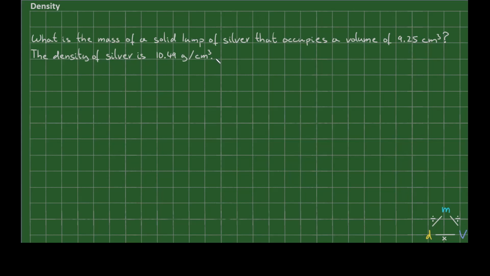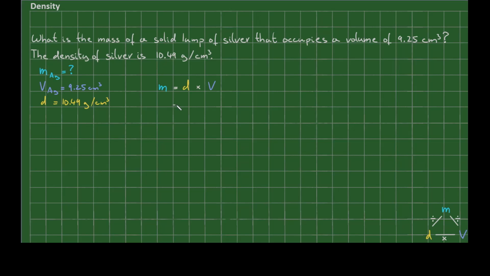The question is asking us, what is the mass of a solid lump of silver that occupies a volume of 9.25 cubic centimeters? And we are told that the density of silver is 10.49 grams per cubic centimeter. The question is asking me to calculate the mass of silver. We are given the volume of silver and its density. In order to devise a formula for the calculation of mass, I'm going to use this little triangle in the lower right corner. It is telling me that mass is equal to density times volume.